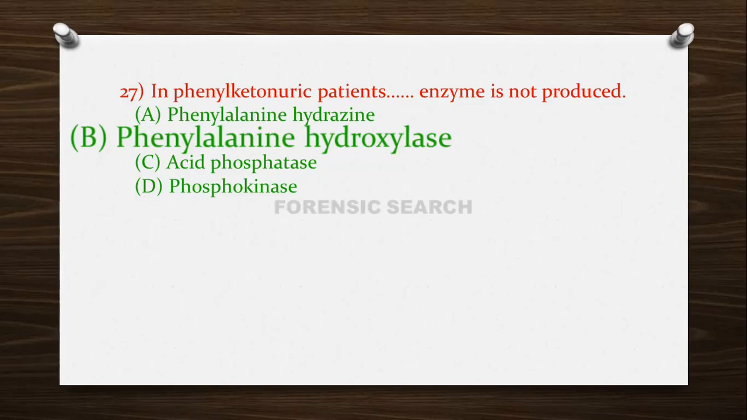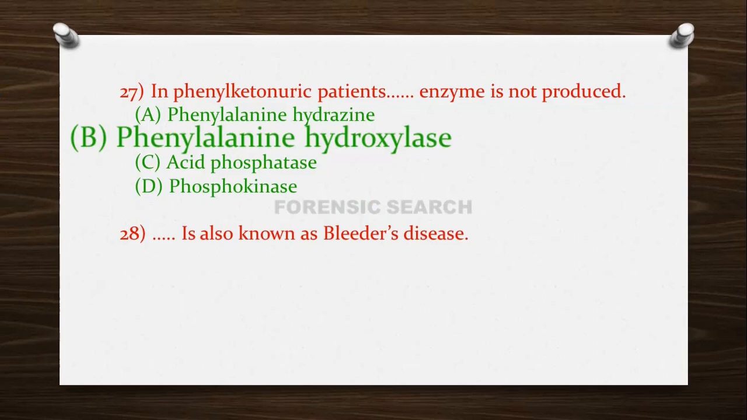Basically, in phenylketonuria patients, this enzyme, that is phenylalanine hydroxylase, converts amino acids. So the phenylalanine converts into tyrosine, and due to absence of this enzyme, phenylalanine accumulates in blood. So this phenylalanine hydroxylase is not produced in the phenylketonuria patients. The concentration of phenylalanine is accumulated in blood. That's why such persons are phenylketonuria patients.